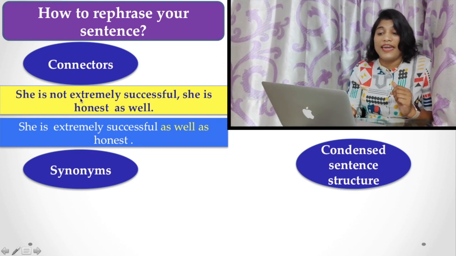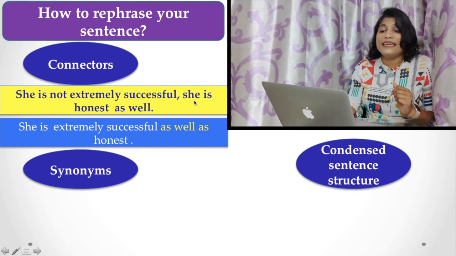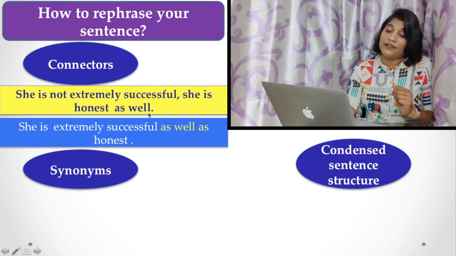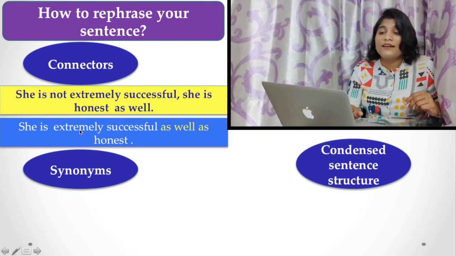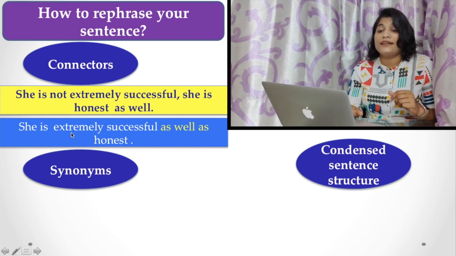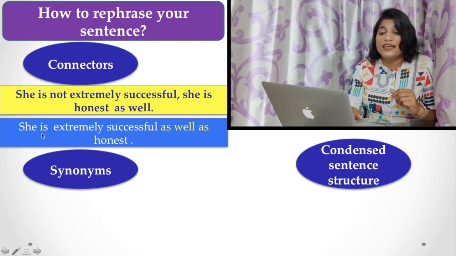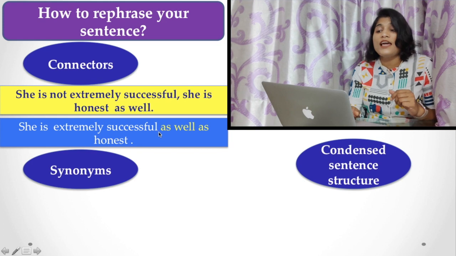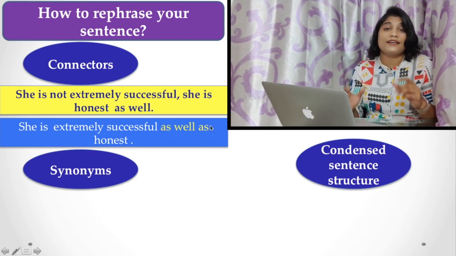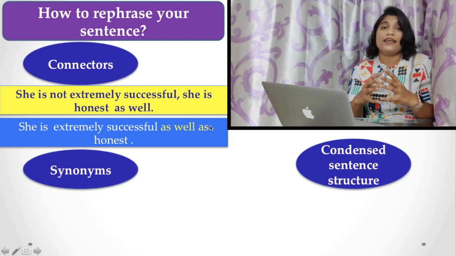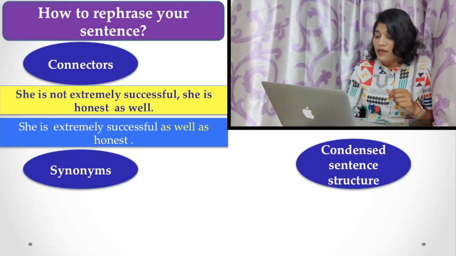She is extremely successful. She is honest as well. This is a long expression, and you can shorten it like this: She is extremely successful as well as honest. You have to use this phrase, as well as, to connect the whole idea into a shorter one.